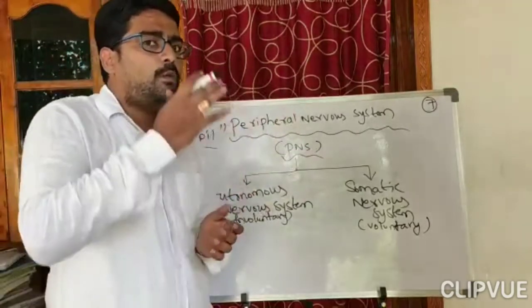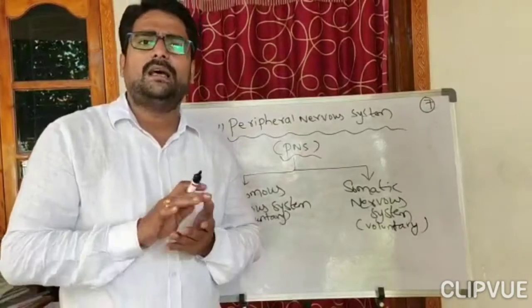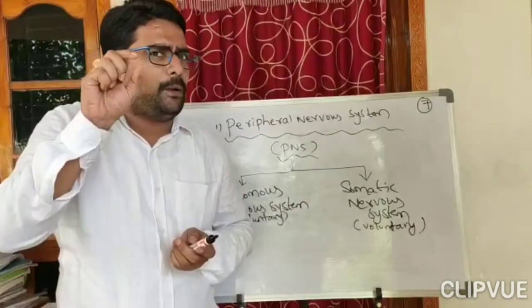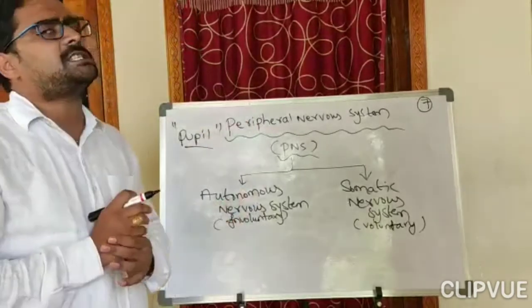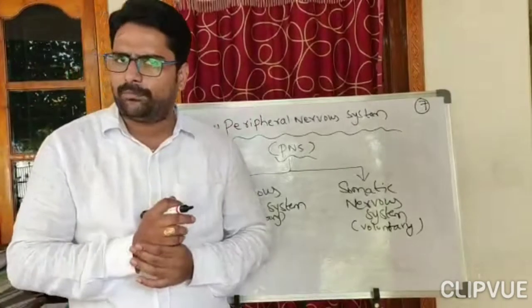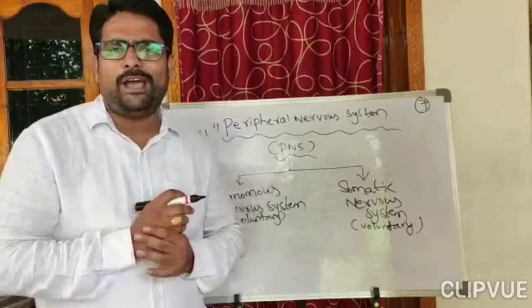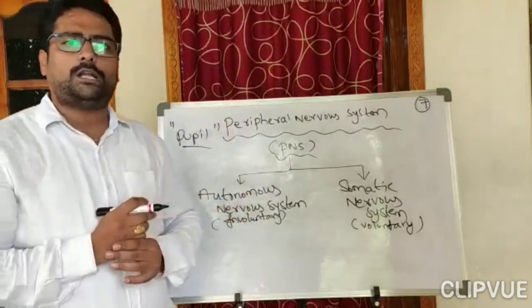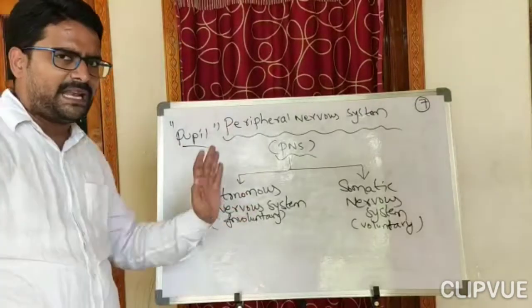In a similar way, when we go out from the dark room to the bright daylight, the diameter of the pupil decreases. So here the diameter of the pupil increases and decreases. This is under the control of the autonomous nervous system, because it is not a voluntary function. I am not telling my pupil to increase or decrease. It is not under my control. So that is called an involuntary function. It is an example of the autonomous nervous system. Hope you have understood the autonomous nervous system with an example.